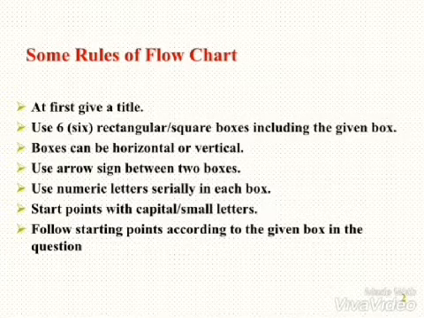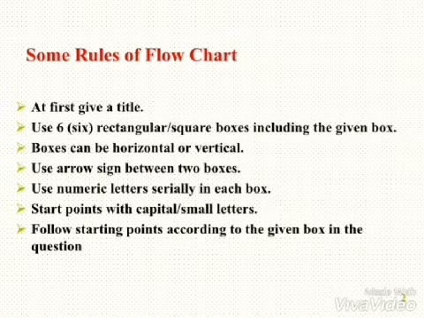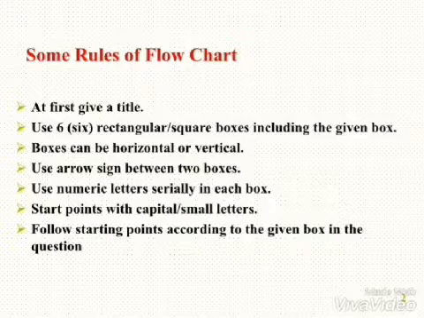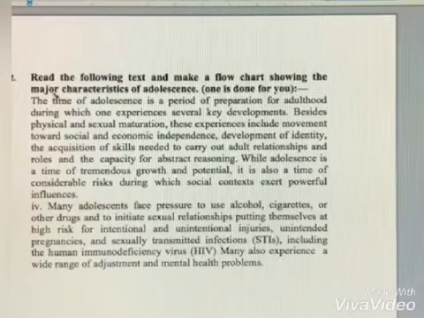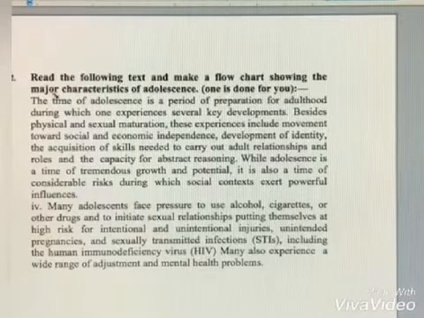First of all, you have to give a title. Now, what does this title mean? Here, if I show you, just a minute. See, read the following text and make a flowchart showing the major characteristics of adolescence.